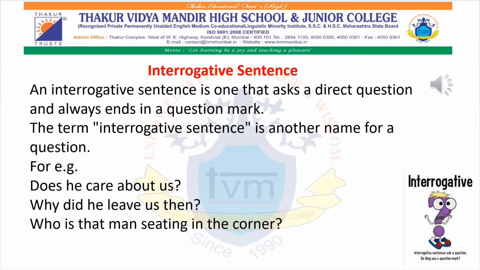Who is the man sitting in the corner? Such kinds of sentences are known as interrogative sentences, where you are expecting an answer from the other person, where we ask the question, for example, what are you doing? Where do you live? And so on.